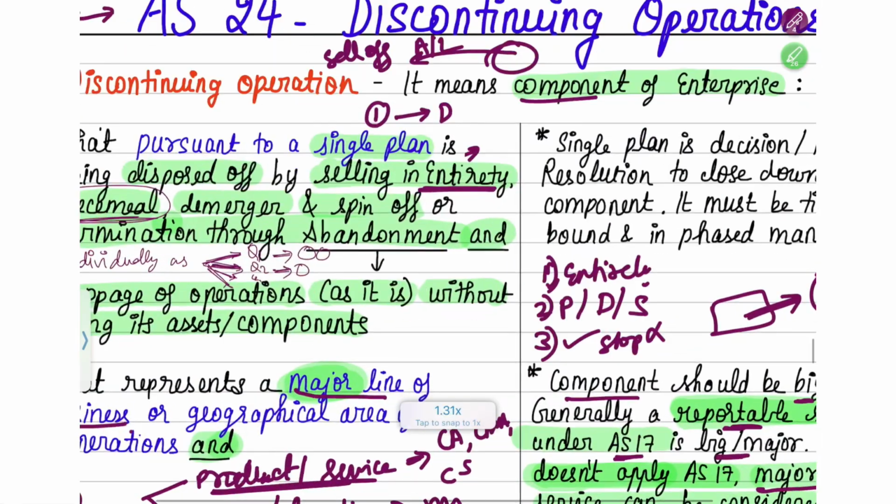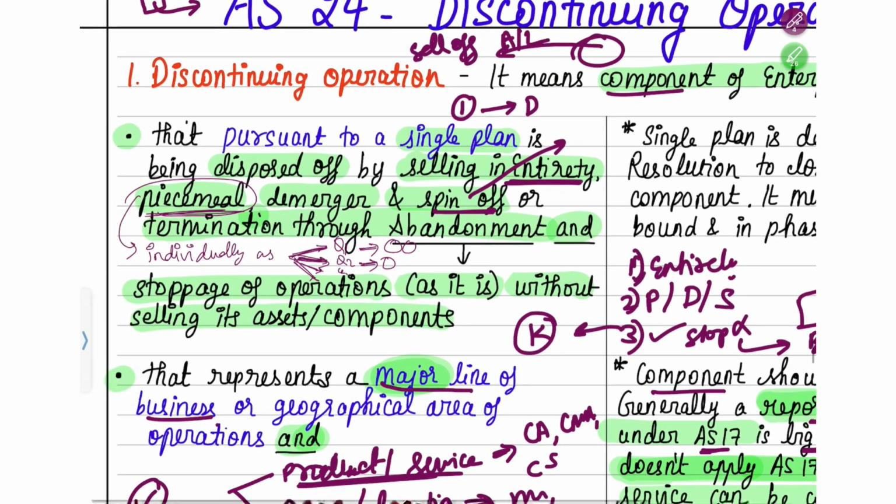Why would they just stop it? Because it might have become such a bad business that nobody is ready to buy the assets or liabilities of this business. Let's take the example of Kingfisher. It became such a bad business that nobody was ready to buy its assets or liabilities. For example, I'm saying. So this is the meaning of selling it through a single plan.